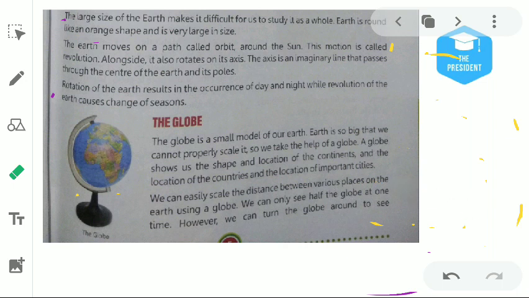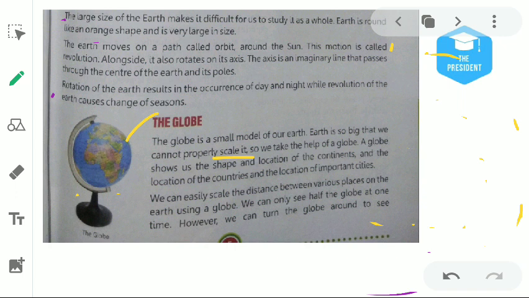The next topic is what? Globe. What is the globe? The globe is the small model of Earth. As I discussed earlier, the globe is the small model of Earth. Earth is so big that we cannot properly scale it. We cannot measure the distance between two locations. So we take the help of the globe.